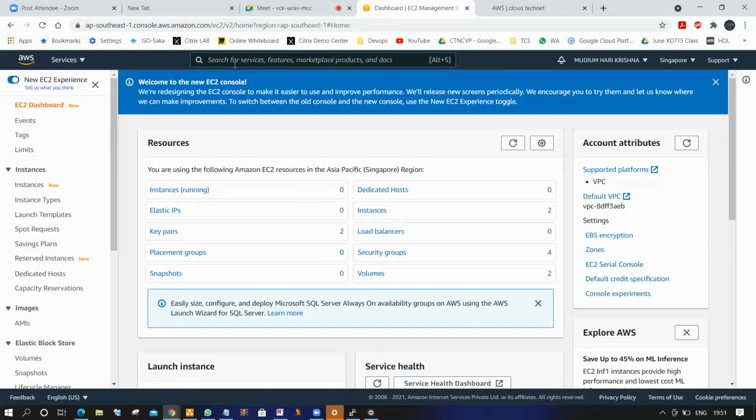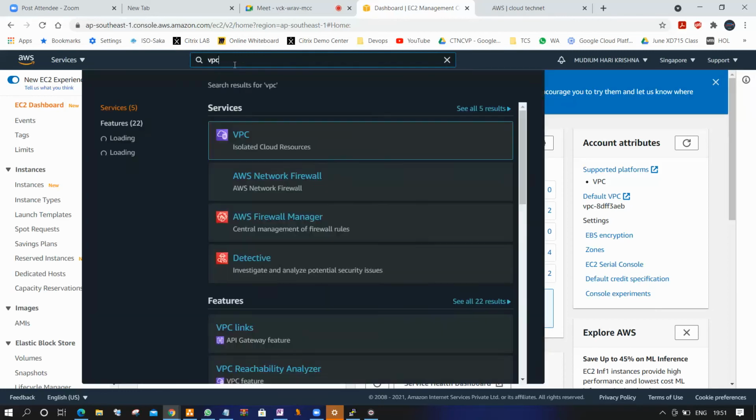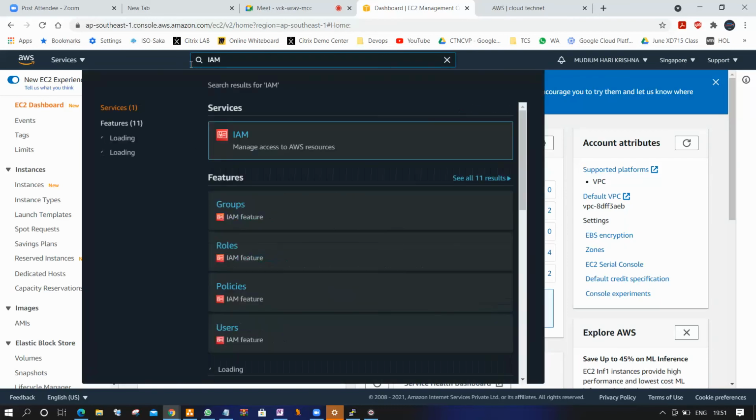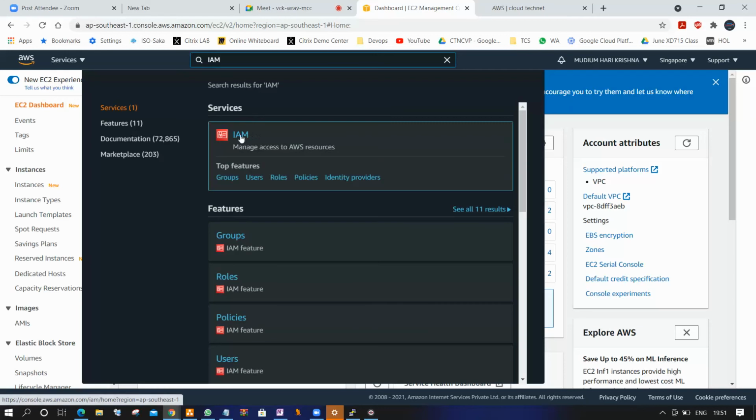So whenever you want a service, just type the name. For example, if you want VPC, you can directly type VPC. If you need IAM, type IAM. The service will automatically be selected here, and you can click and open the service like this.